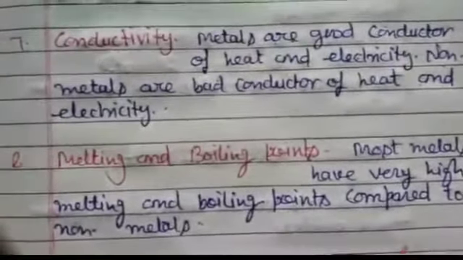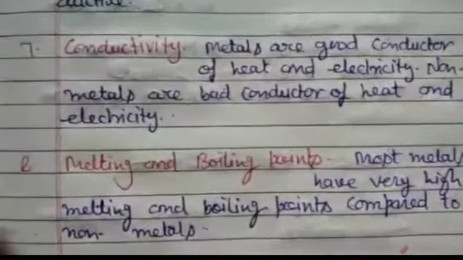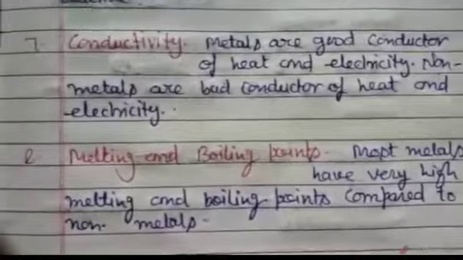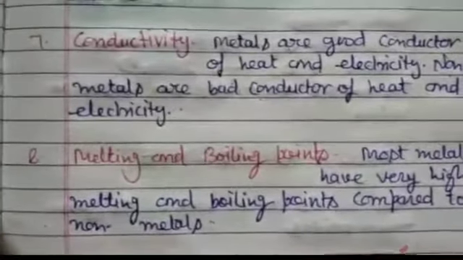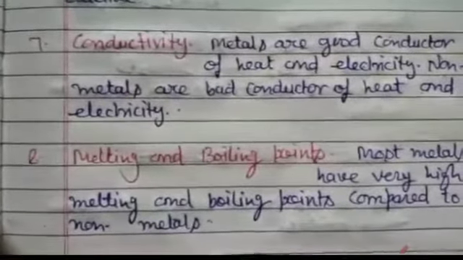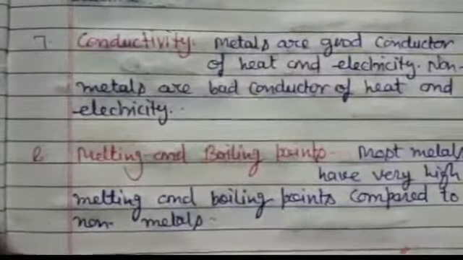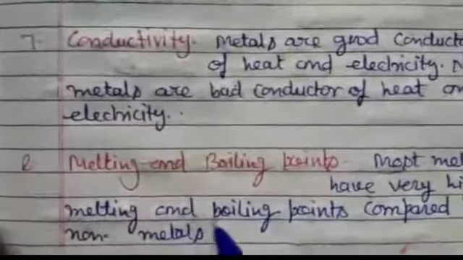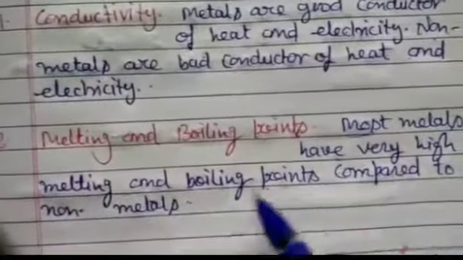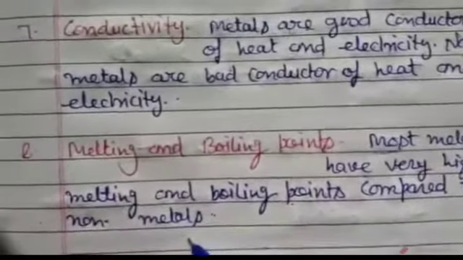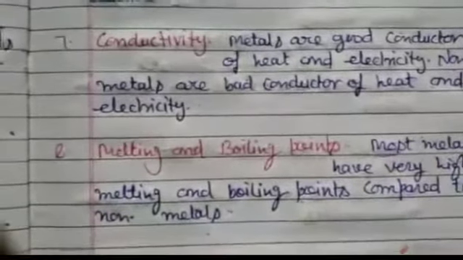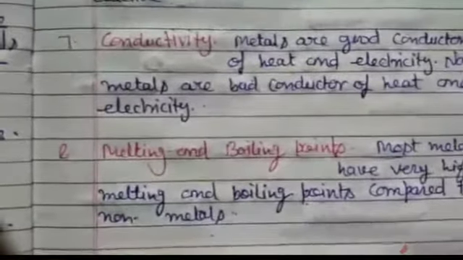Compared to non-metals, the boiling point of metals is very high. Non-metals usually have low melting and boiling points compared to metals. But graphite and a few other forms of carbon have high melting and boiling points.